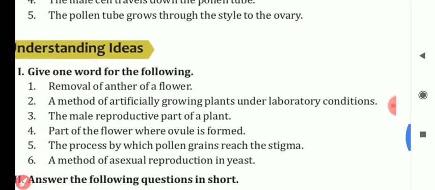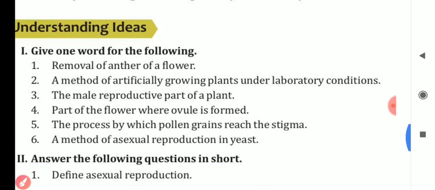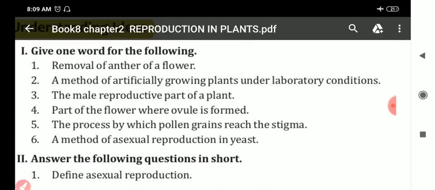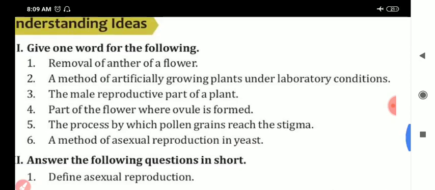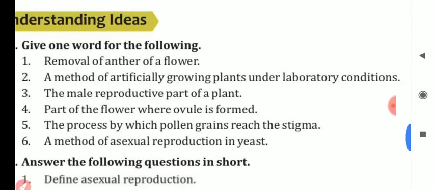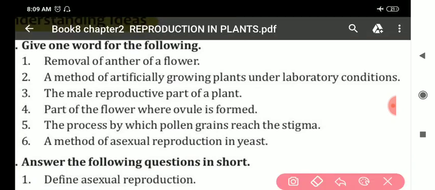Next, my dear students, one word. Let us discuss one word. First, removal of anther of a flower. It is known as emasculation.